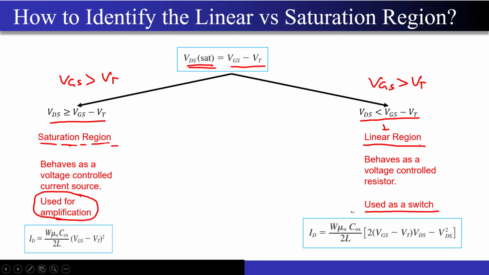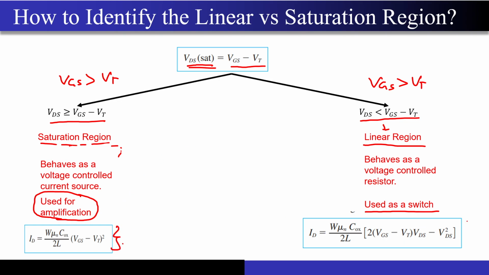Correct? In the next lecture, we will also see the reason for that. Okay? Because sir has barely touched on the concept of the transconductance and all, so I don't want to confuse you a lot. So in the next lecture, we will see why we always operate the MOSFET in the saturation region when we want to use it as an amplifier. Correct? And do not forget these equations.